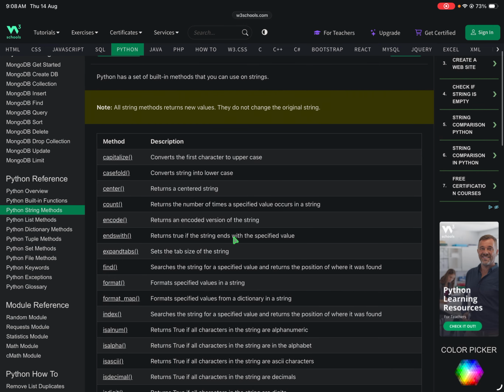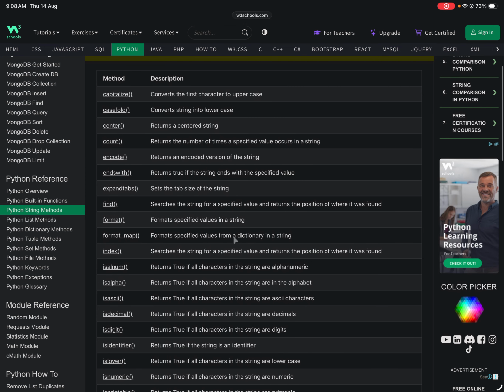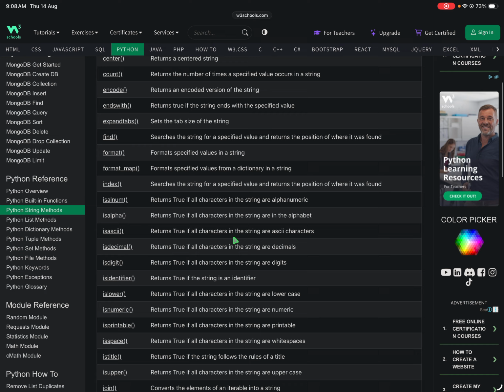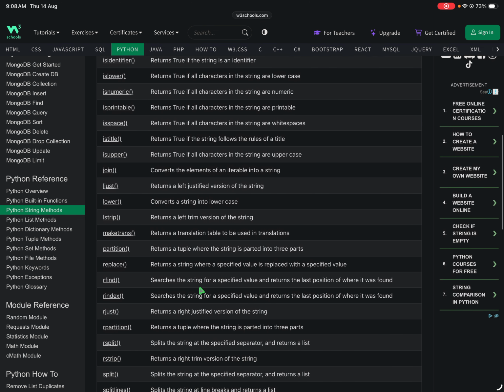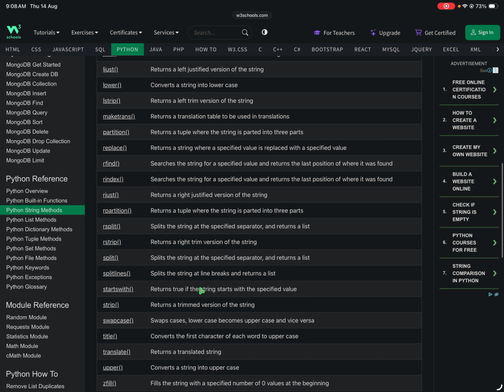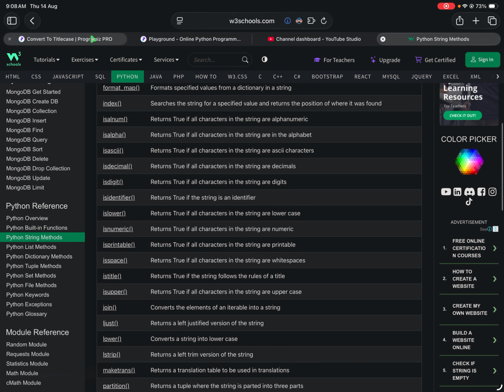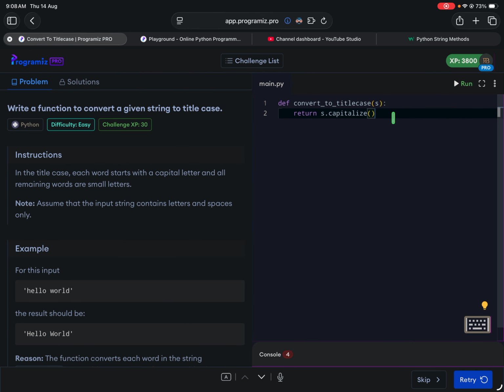That's not it. Encode, format, is decimal, is upper, is title. Each word to... yes, that's it. Title. That's the thing, not capitalize, but title.